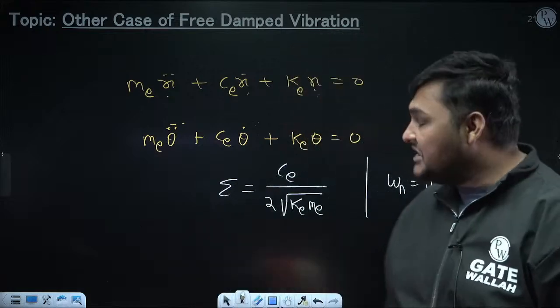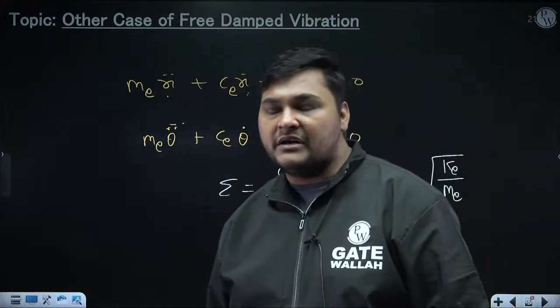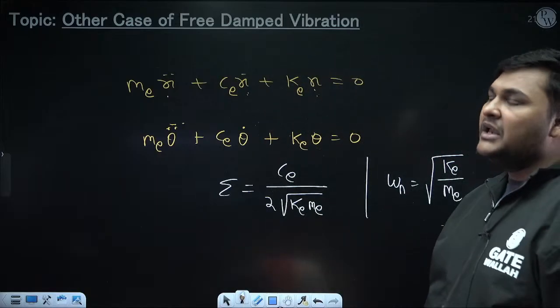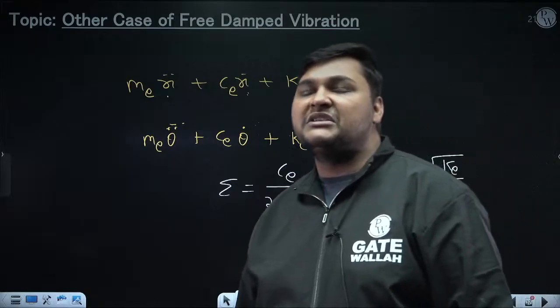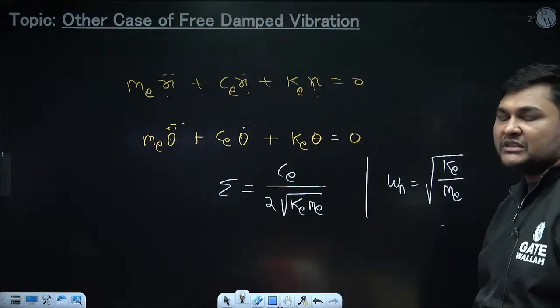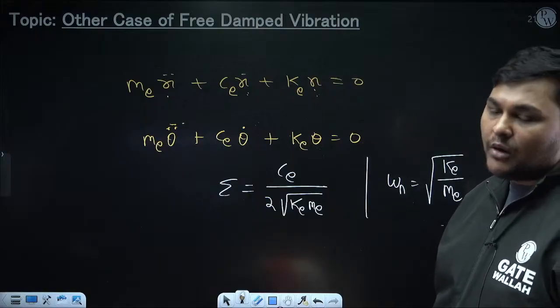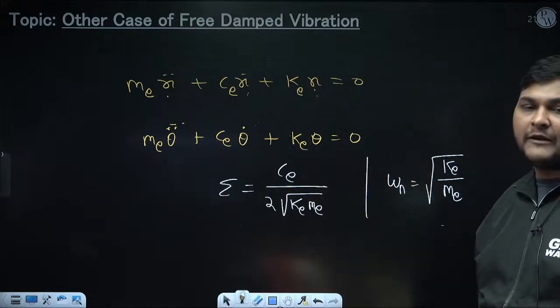Means if zeta is less than 1, it will be under damping. If it is equal to 1, critical damping; if it is greater than 1, over damping. In critical and over damping, no vibration will occur. In under damping, vibration will occur, but its amplitude will reduce with time. If it is under damping and the examiner asks to calculate its frequency in radian per second, that is omega d. The formula is omega n root over 1 minus zeta square, and we already calculated omega n and zeta.